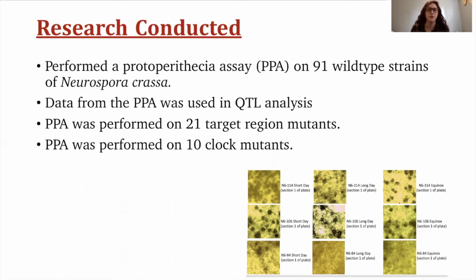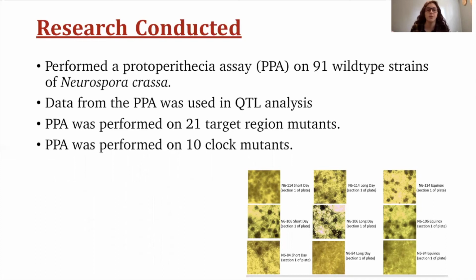They were exposed to these photoperiods for 12 to 14 days at a constant temperature of 25 degrees Celsius. We then removed them from exposure and counted the number of protoperithecia present on each plate. The data from the protoperithecia analysis was then used in QTL analysis to determine significant QTLs. A significant QTL is a chromosome that likely has the target gene on it. We found a significant QTL on chromosome 5 and also identified 21 genes on the target region on chromosome 5.